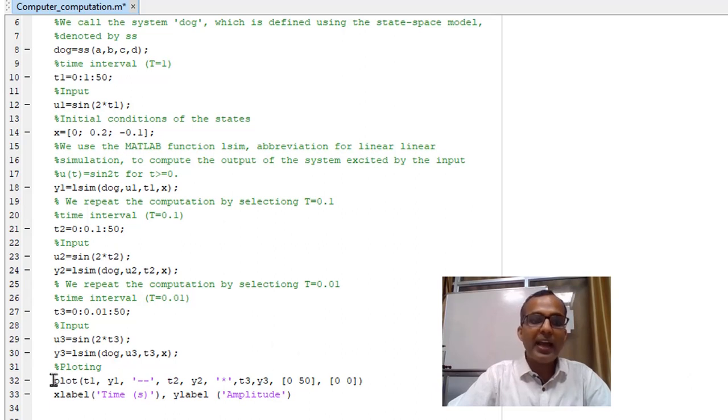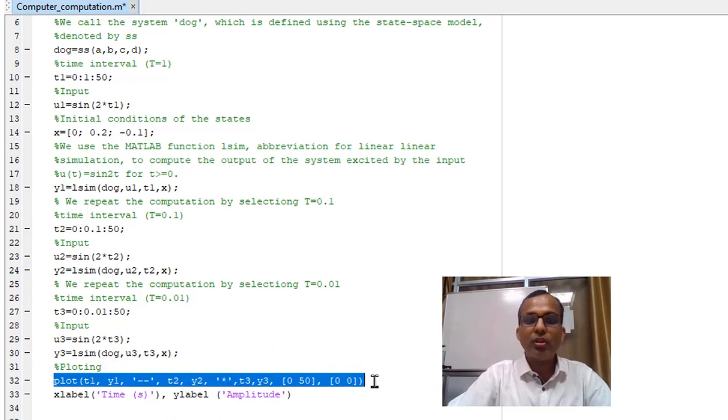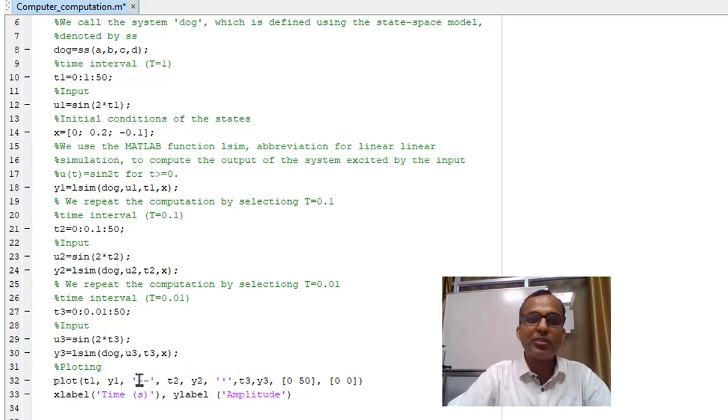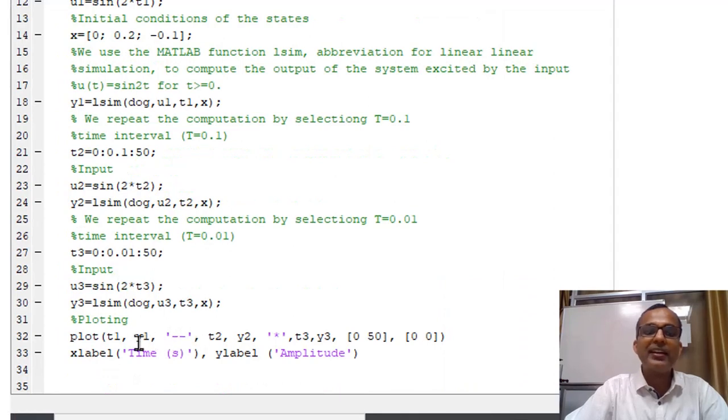In the last part of this program you can see that I have written the plot function. The plot function contains t1 y1, t2 y2, t3 y3, and the thing written in brackets means that I want to see the response of t1 and y1 using this symbol. Similarly, I want to see the response of t2 and y2 with a star, and t3 y3 with a solid line.